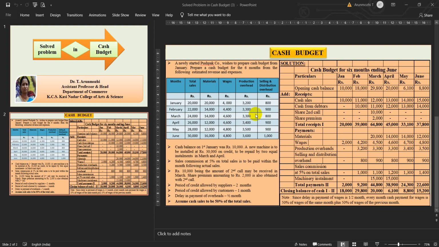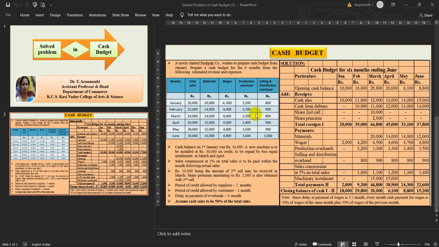Then for April, the amount given is 4,600. Already we have seen that the previous month's 2,300 has to come, and for the current month it is 2,300. We get 4,600. Then for the month of May, from the previous month 2,300 and for the current month 2,400. So the total amount of 4,700 we write. Next for the June month, the total amount given is 4,800. From the previous month we take 2,400 and for the current month 2,400. So it comes to 4,800.